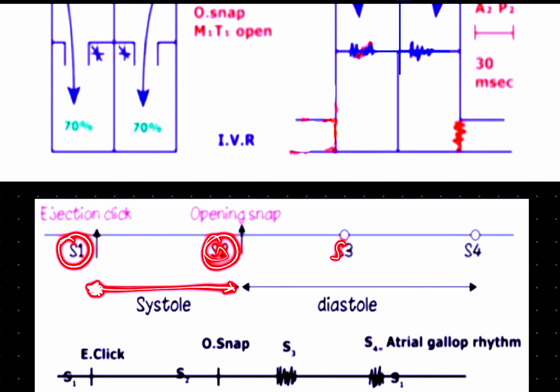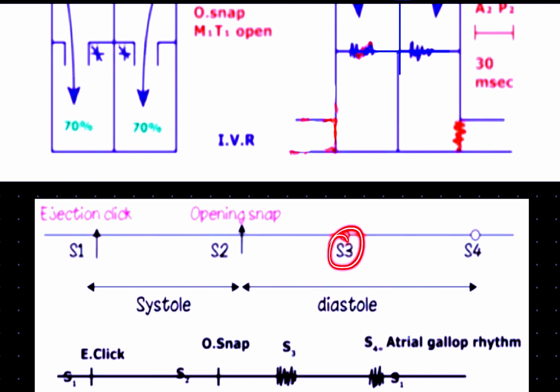Now talking about S3 and S4, the thing that we need to know here is, what are these? These are low pitch heart sounds. All the others, S1, S2, everything except these two, and another condition that we'll mention later, are not low pitch. So these two, S3 and S4, are low pitch.